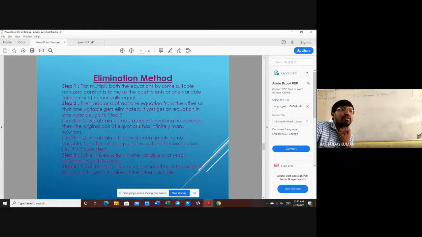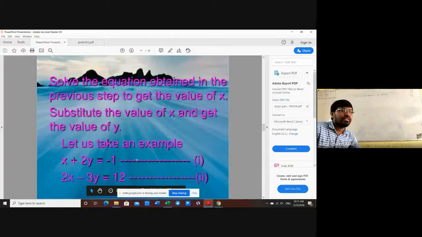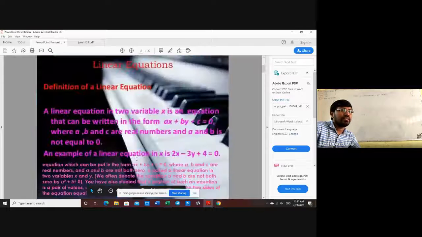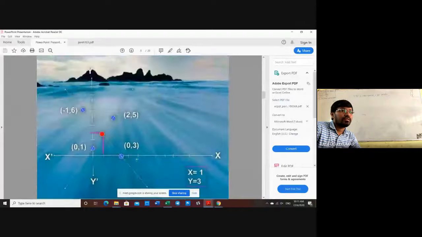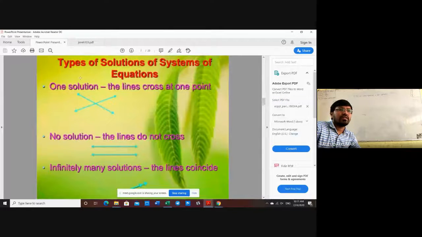If in step number 2 we obtain a false statement, a false statement is nothing but sometimes you will get 2 is equal to 3 after elimination. 2 is equal to 3 means no solution. They are parallel lines. Here, we have already learned this previously. These are the types of solutions of a system of equations. One solution: the lines cross at one point, they intersect at one point.